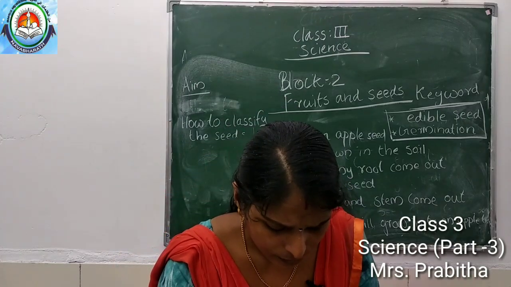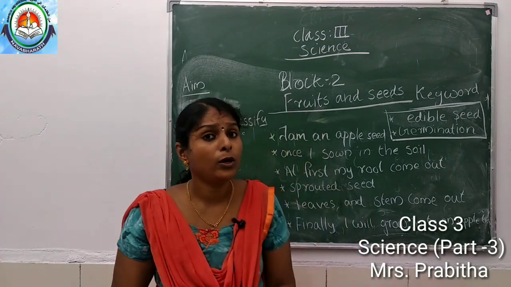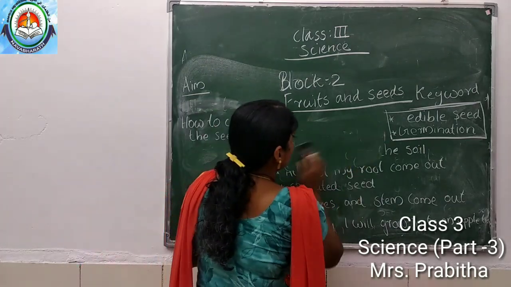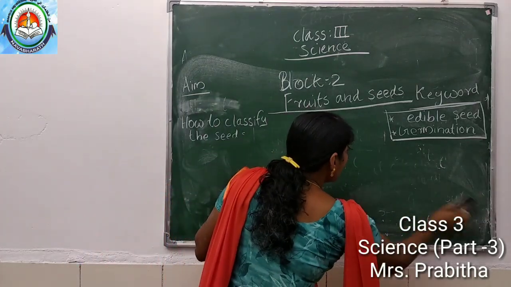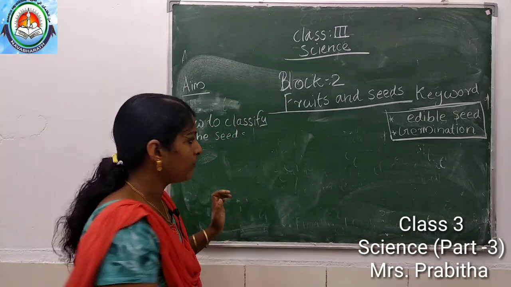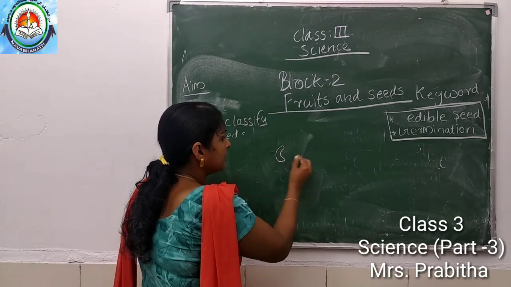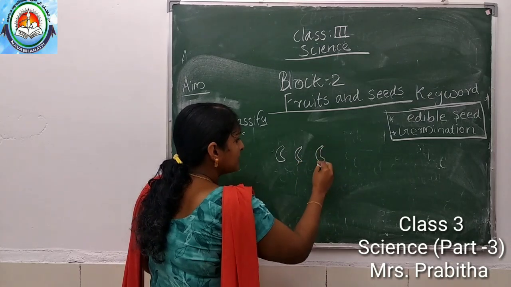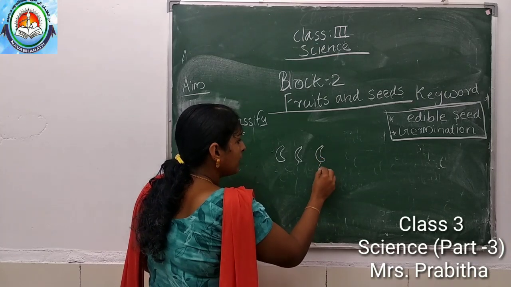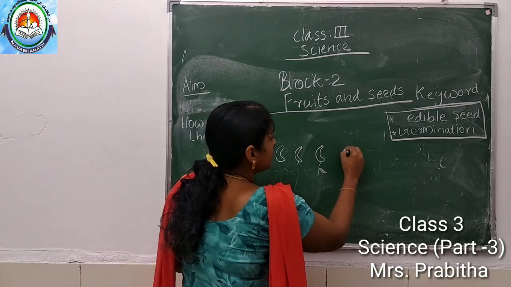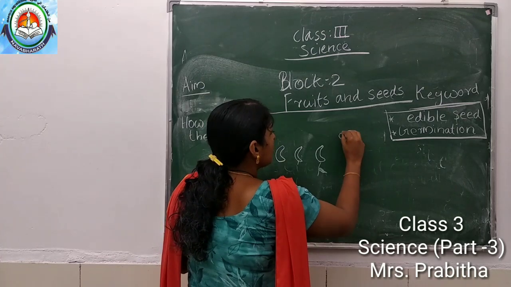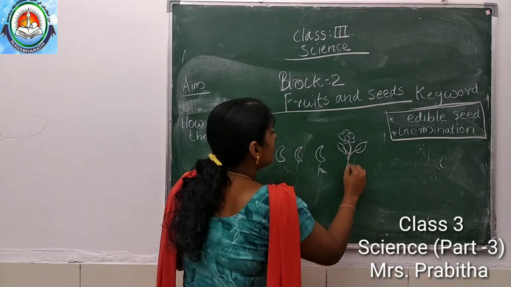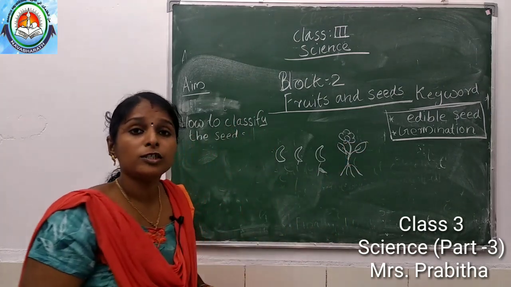Then in your notebook, what you have to do? You have to draw the picture of the germination of seed. While drawing, how can we draw? First it is a normal seed, right? So first step we draw a seed. Then second day a white thing comes out. Then next day we can see it started growing like that. You can draw, and later it becomes a plant. So this is the way you have to draw, to study the germination of seeds.